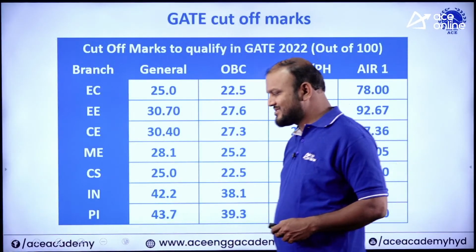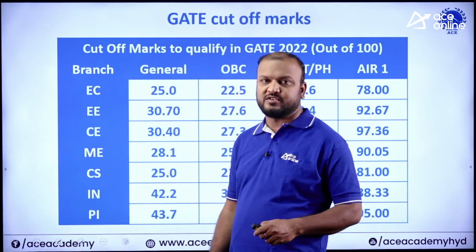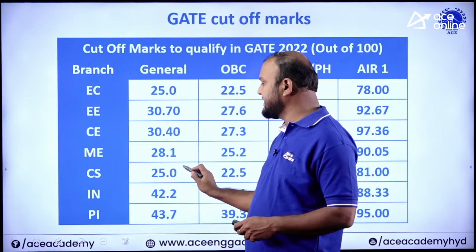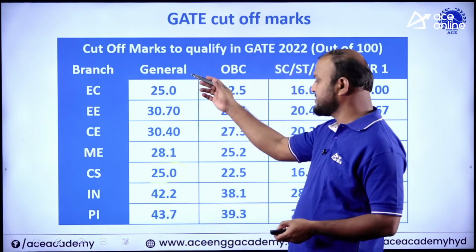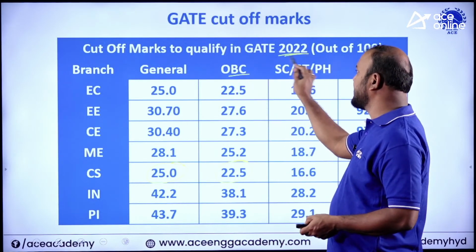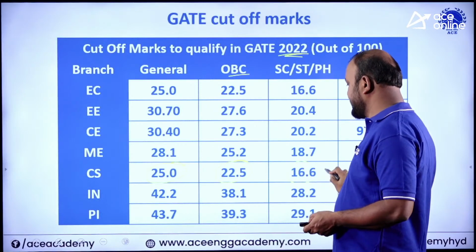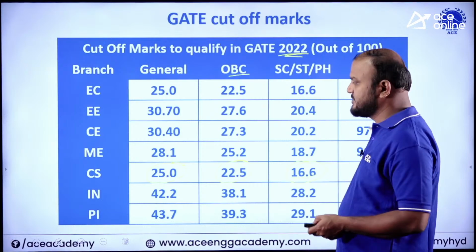GATE is not very difficult if you can focus on it. To qualify the GATE examination, 25 marks is sufficient if you are in the general category, and 22.5 marks for OBC. These are the cutoff marks for 2022. If you are SC/ST or physically handicapped, you need 16.6 marks.